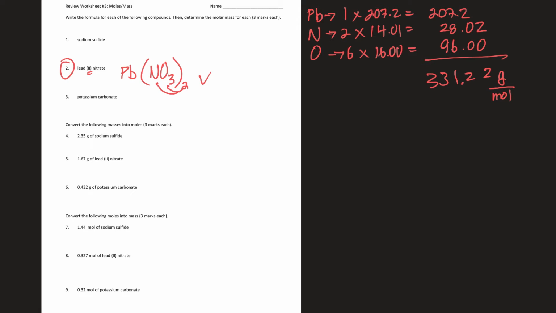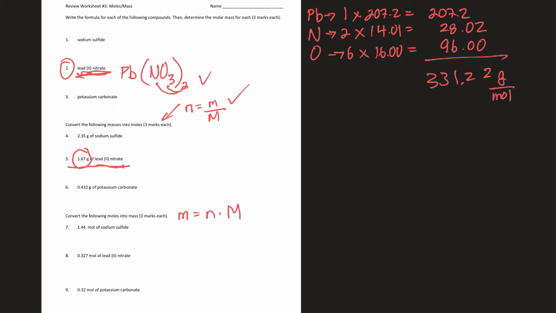Got it. Now they say convert the following masses into moles. So they give me that mass. It's grams, so I know that's a mass. And they want to convert it into moles. Now I use lead nitrate because I used lead nitrate up there. So my 2 formulas that I can use are moles is equal to mass over molar mass. And I'll use that for these questions. Or down here, I'll use a variation of that, which is just mass is equal to moles times molar mass.